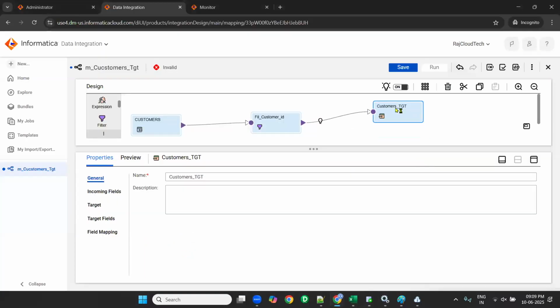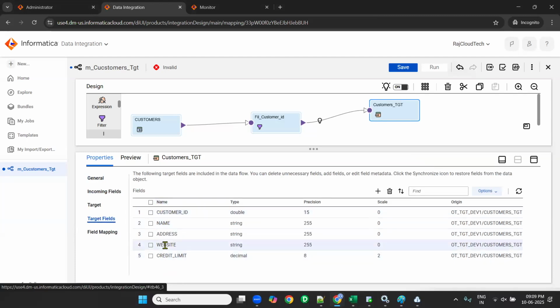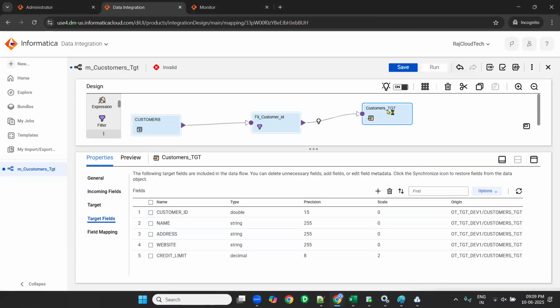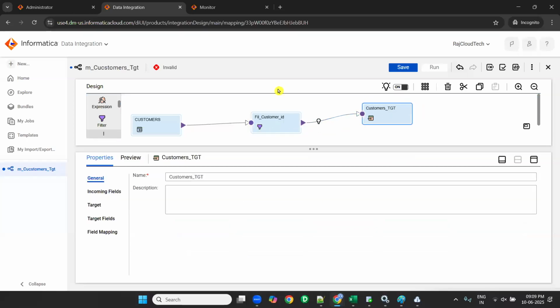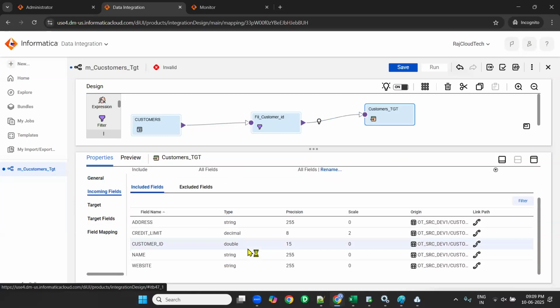So now how to see the target columns? Click on target fields. There are two things: incoming fields and target fields. I selected target. First select target fields. These are all the columns from customers TGT, correct? Don't confuse. Now, when I drag from filter to customers TGT, whatever columns are coming from source to filter will also come to target. For target, incoming fields are this, yes or no?